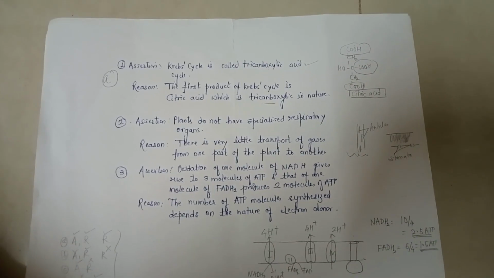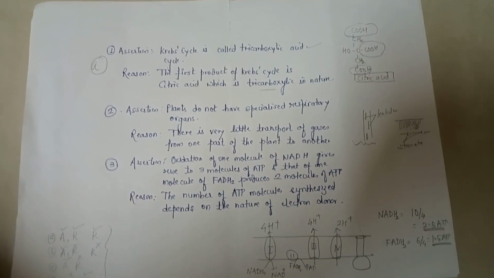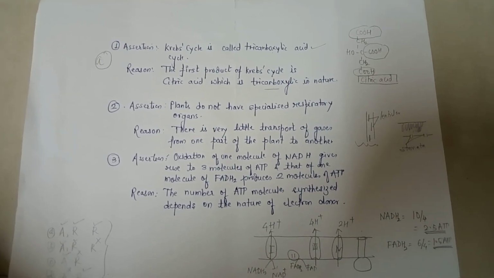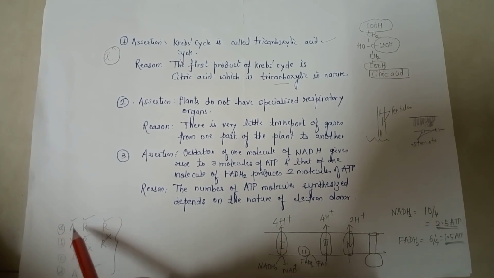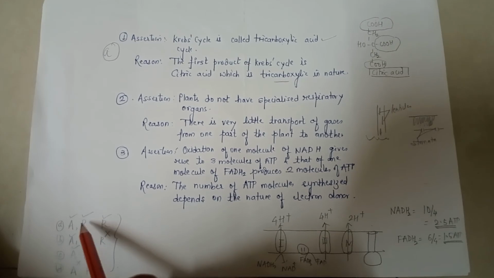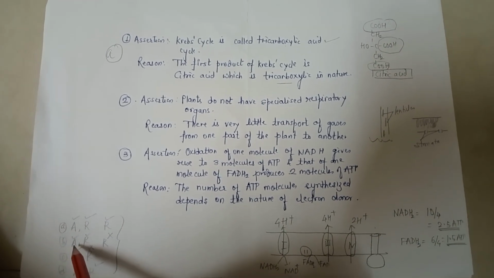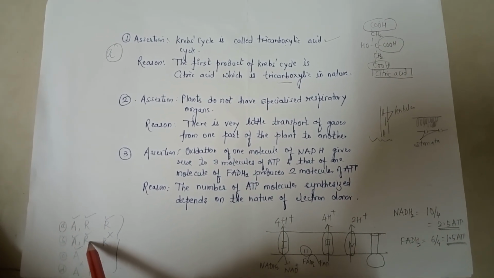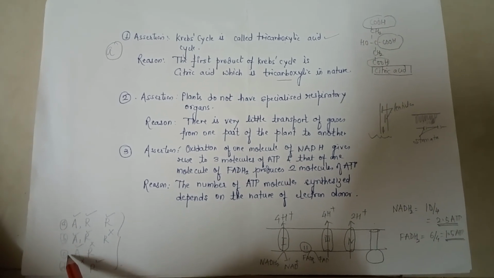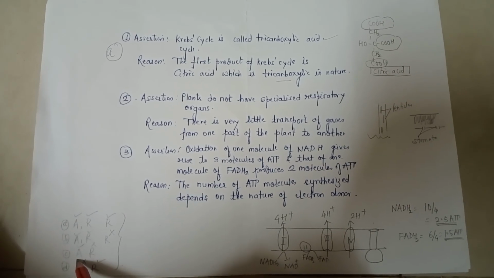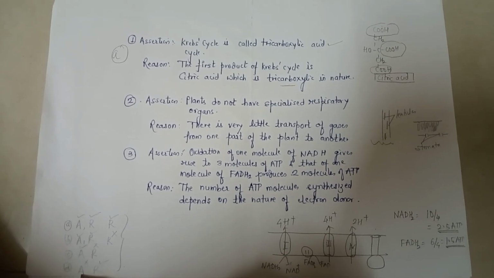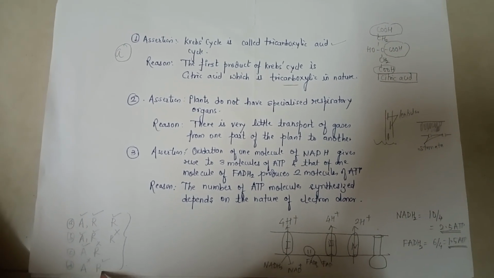So we'll look at some of the assertion reason questions which are important and are asked in the NEET examination. So the options will be as follows. Option A will be correct if assertion is correct, reason is correct, and the reason is the correct explanation of this assertion. Option B if assertion is true, and reason is not the correct explanation of assertion. C if assertion is correct or true and reason is incorrect. D if assertion is incorrect or wrong and the reason is correct.